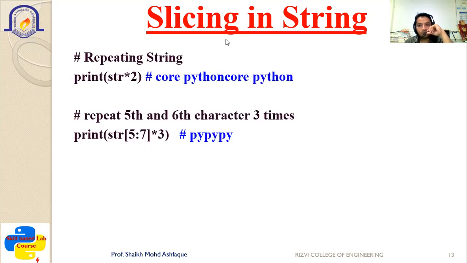If you want to repeat the string, for that purpose the multiplication operator is to be used: print str multiply. So core Python is to be printed 2 times, and repeat the fifth and sixth characters 3 times. If you want to repeat a particular character, slicing is to be used, but you want to repeat it multiple times. So str[5:7], 5 to 7 is nothing but start from 5 and it will go up to 6. So pi will be there, from 5 to 6. It will go 5 and 6, but it will be multiplied by 3, so it will be printed 3 times. You can see the output as pi, etc. is printed.